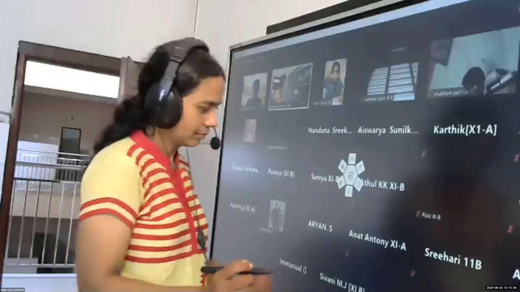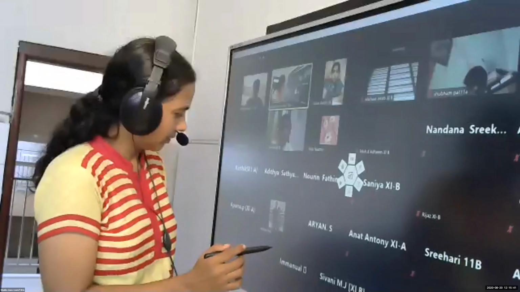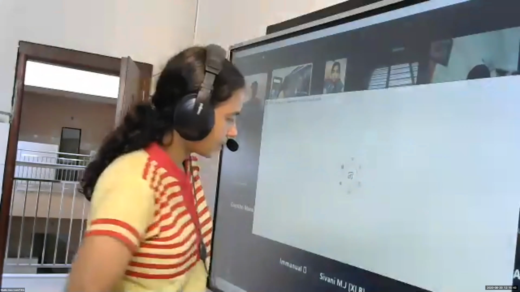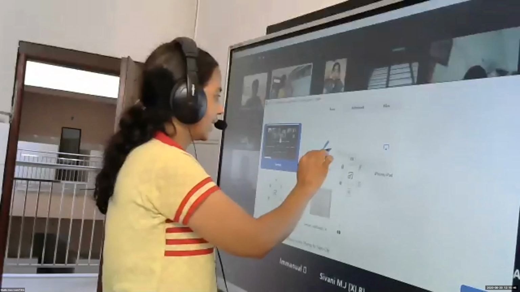Okay, children, there was a power interruption. We are discussing the greatest integer function. The greatest integer function f from R to R is given by f of x is equal to, within this square bracket you have to write. This is what we call the greatest integer function.